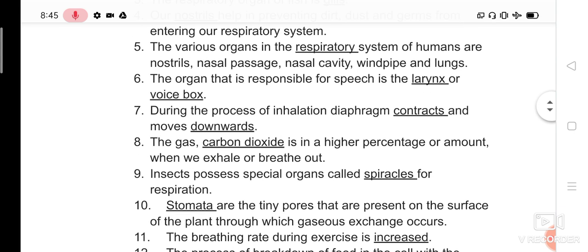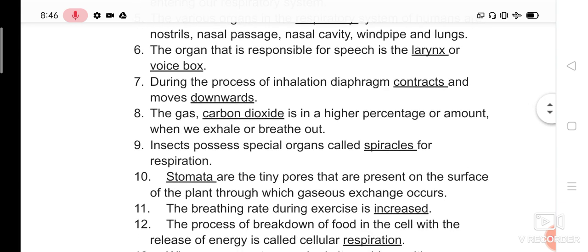Okay, question number 5. The various organs in the dash system of humans are nostrils, nasal passage, nasal cavity, windpipe, lungs. So which system has all these organs together? Obviously, the respiratory system. And windpipe is otherwise called trachea.